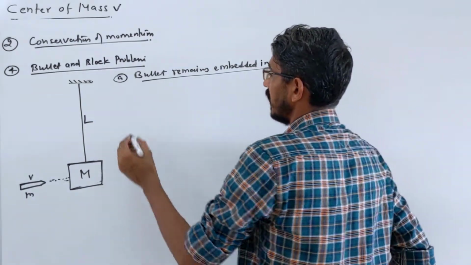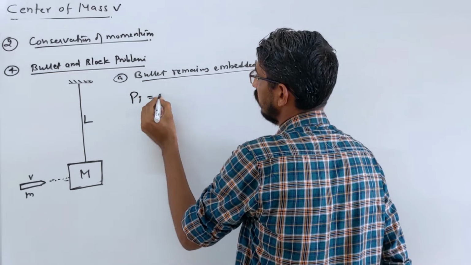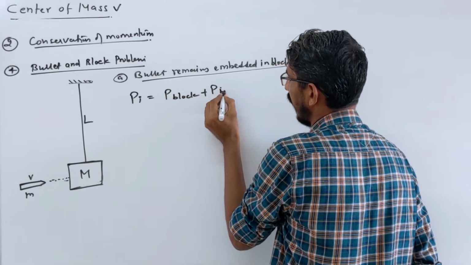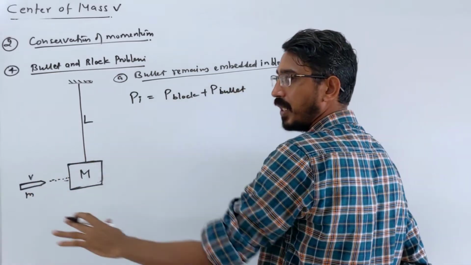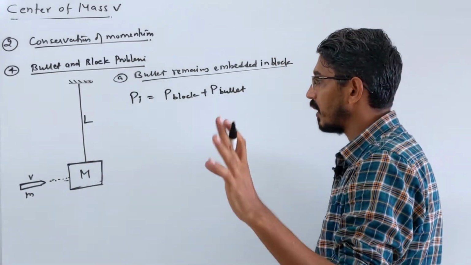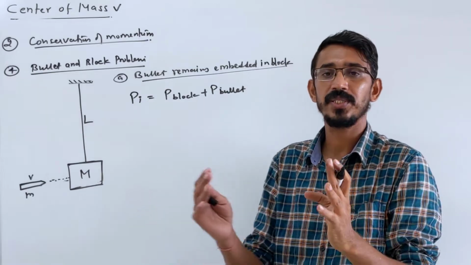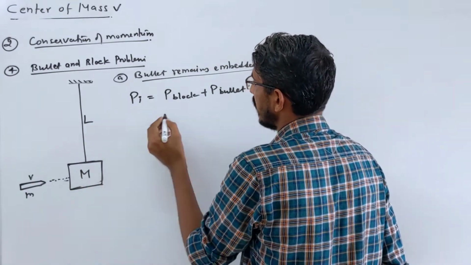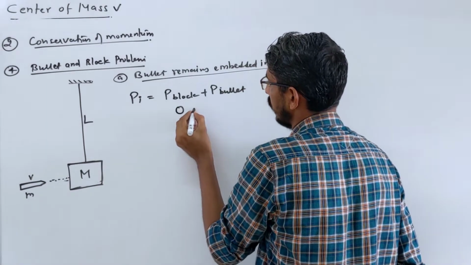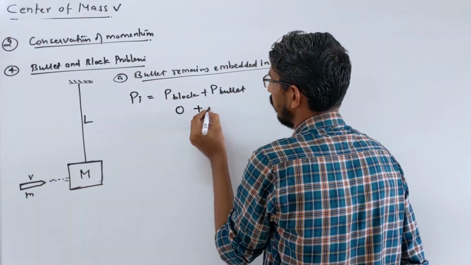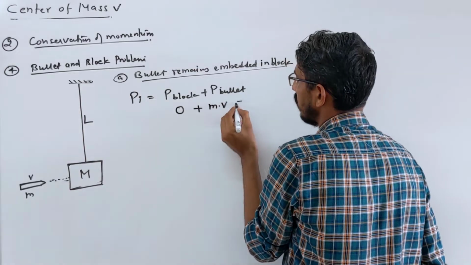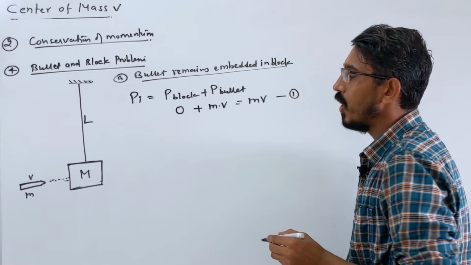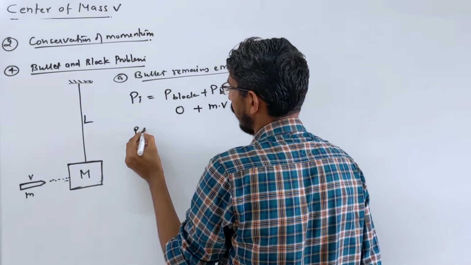What's the initial momentum? P initial is the momentum of the block plus the momentum of the bullet. Two things we have as a system. I told you that one thing alone we cannot talk conservation, there is always a system of two things. The block was initially at rest, so its momentum is 0, but the bullet was moving with mass m and velocity v. So the initial momentum is simply mv. This is equation 1. What is the final momentum?